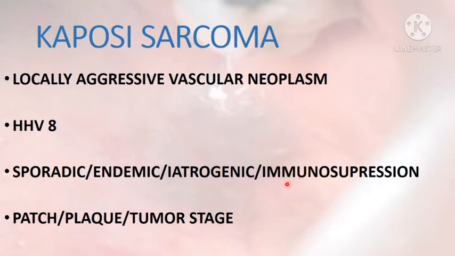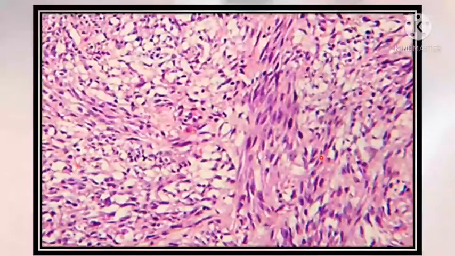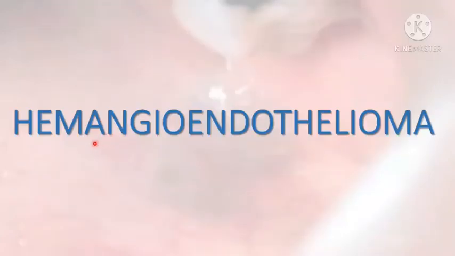This is very bad, which carries worse prognosis. Clinically, the patient may present with patches, plaques or tumor-like nodules. This is a case of Kaposi sarcoma which presented with tumor-like nodule. You can appreciate sieve-like pattern with intersecting spindly cells.